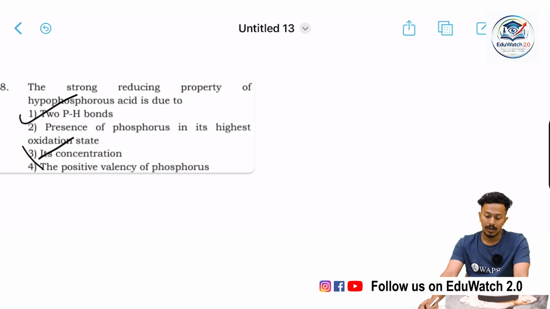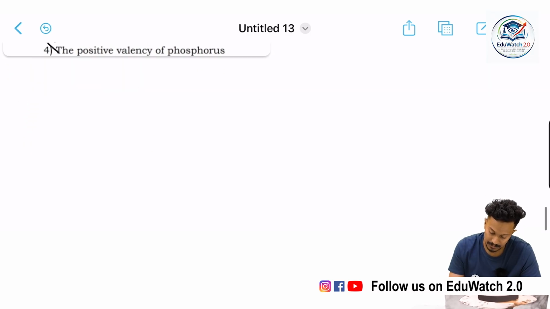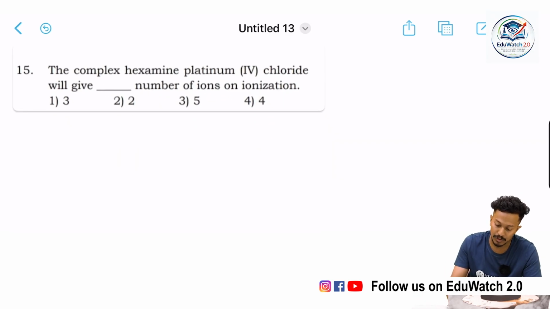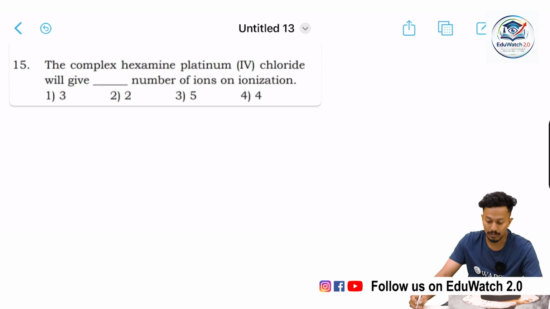Moving on to the next question. The complex hexamine platinum 4 chloride will give dash number of ions. To answer this, we must write the formula of hexamine platinum 4 chloride.